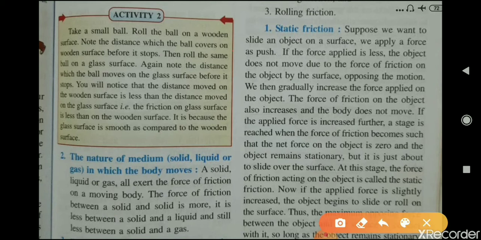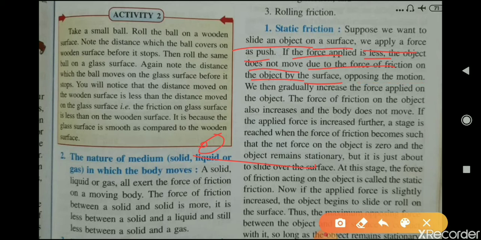Suppose we want to slide an object on a surface. We apply a force as a push. If the force applied is less, the object does not move due to the force of friction on the object by the surface opposing the motion.